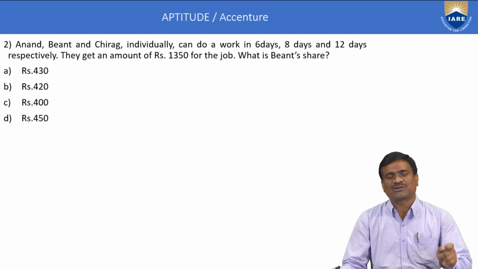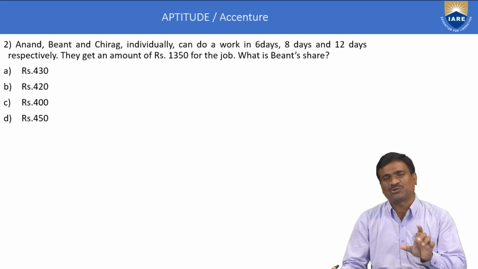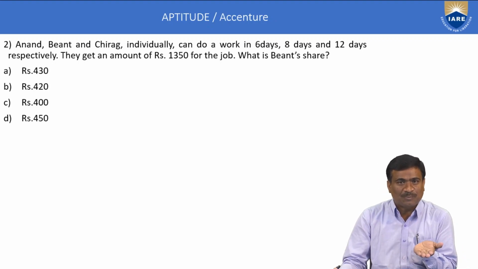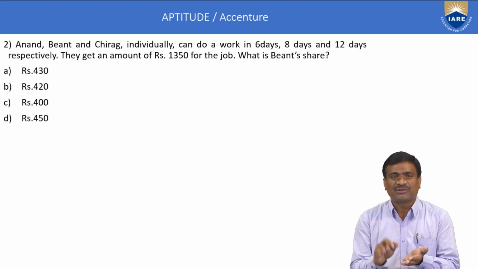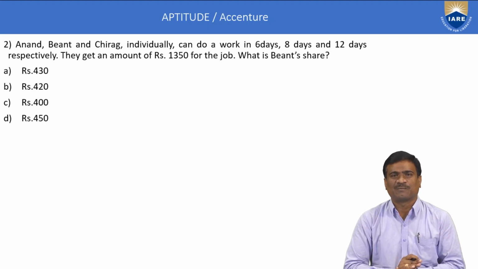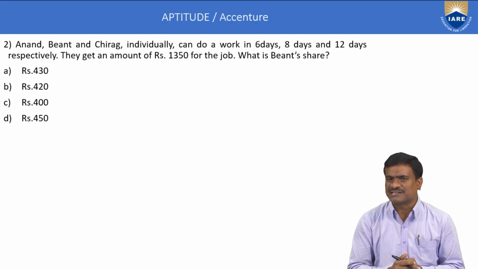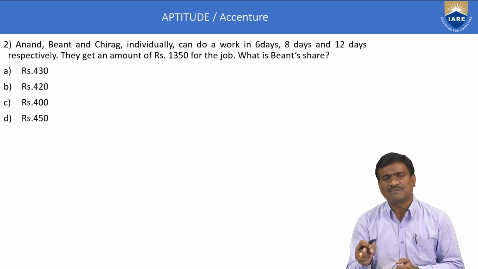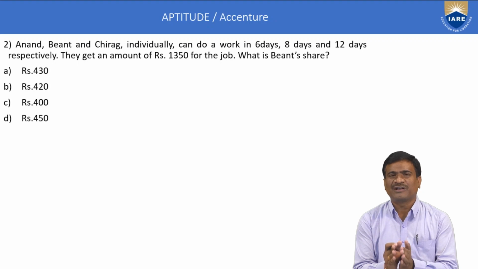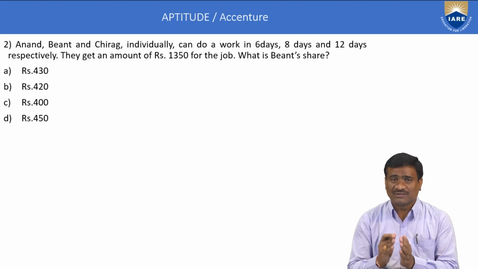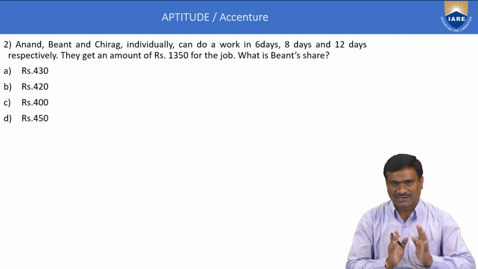If A increases and B also increases, that property is called direct proportion. But in time and work applications, work is always inversely proportional to the time. Suppose the number of persons is increased, the time decreases, and vice versa. That concept is called inverse proportion. Suppose A is equal to 3 and B is equal to 2, and A is inversely proportional to B, then A is to B is equal to 1 is to 3 is to 1 is to 2. This is the difference between inverse proportion and direct proportion.